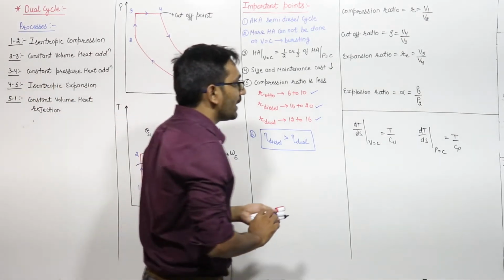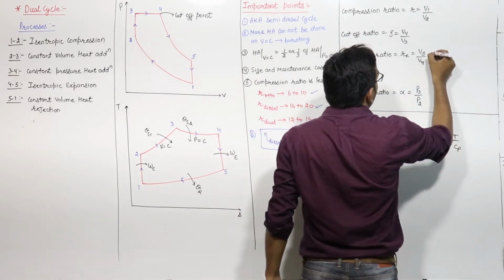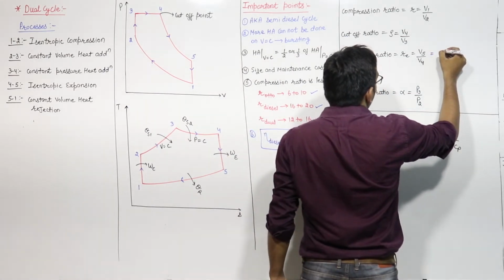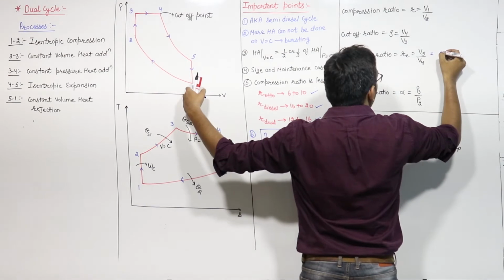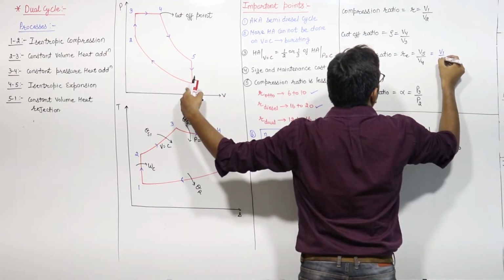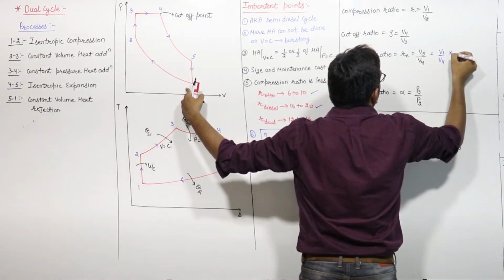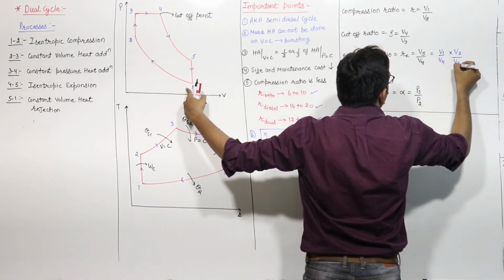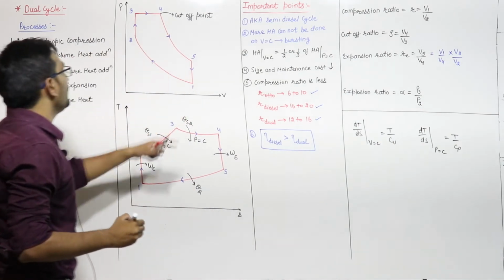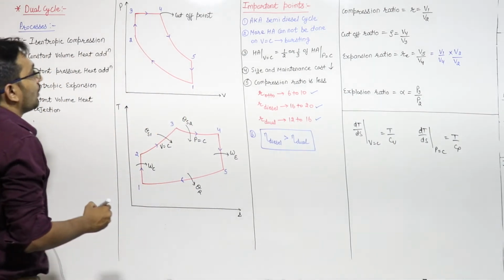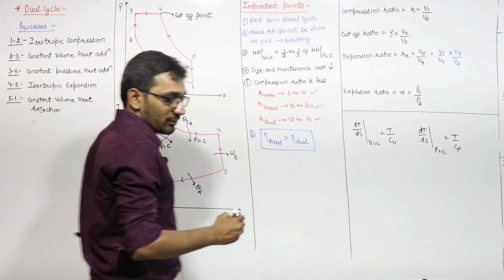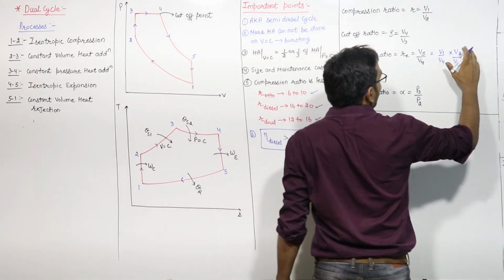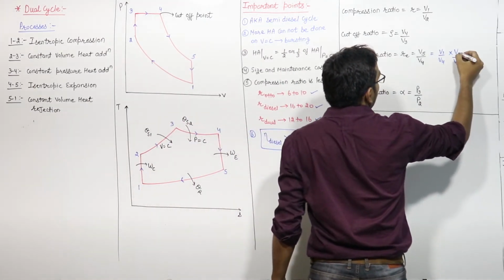We know how to write this. V5 upon V4 can be written as, V5 is equal to V1, so V1 by V4, and if I multiply this with V2 over V2, now V2 and V3 are the same, so I can write V3 by V2.